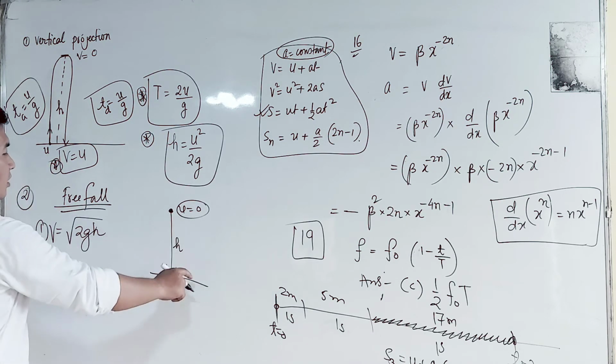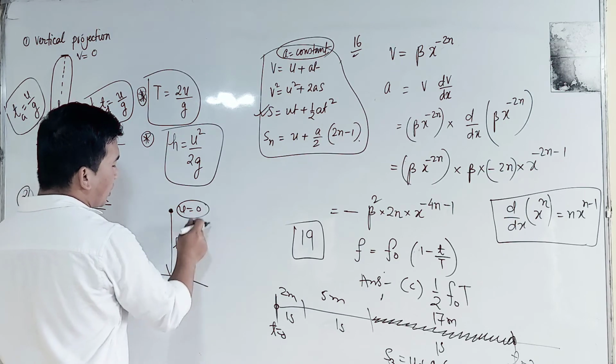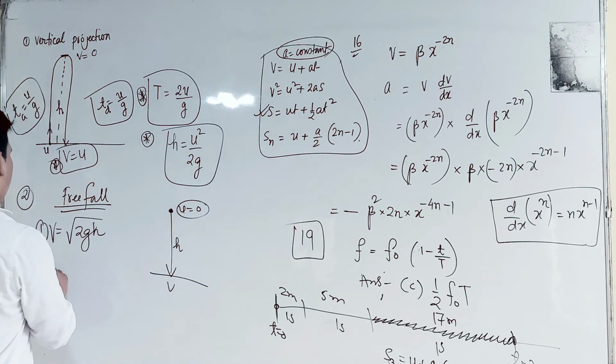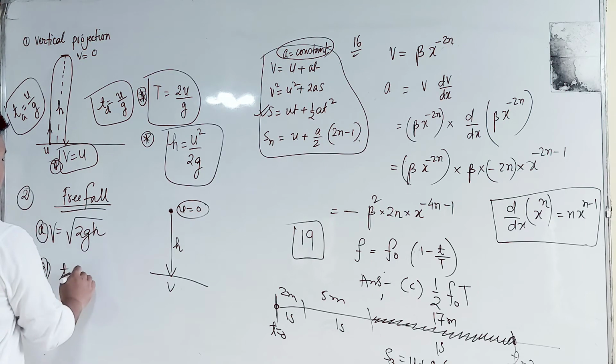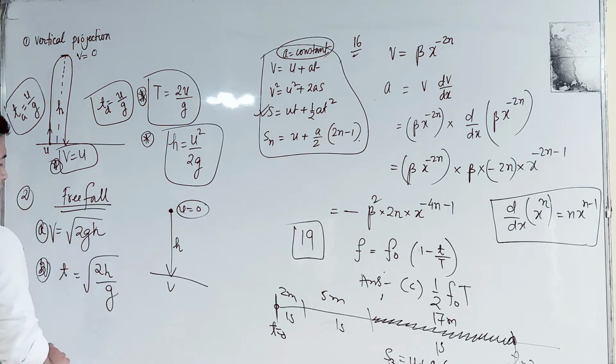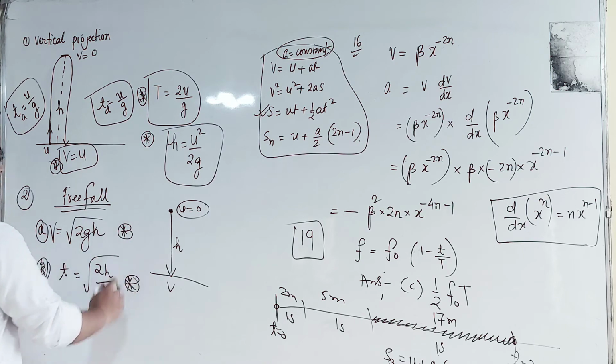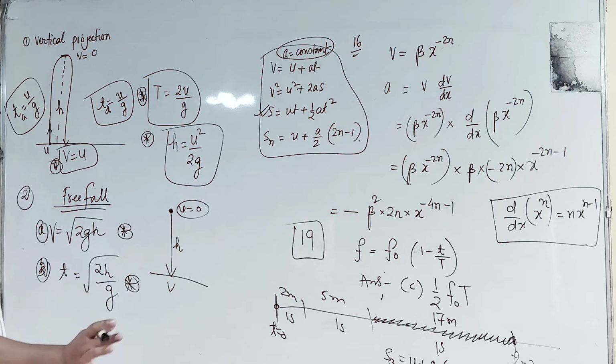What will be the time taken by the body to fall through this height h? Number 2, the time taken t will be equal to root over 2h divided by g. This is very important. Basically you have to remember these two formulas, and the remaining can be found out by simple mathematical logical reasoning.